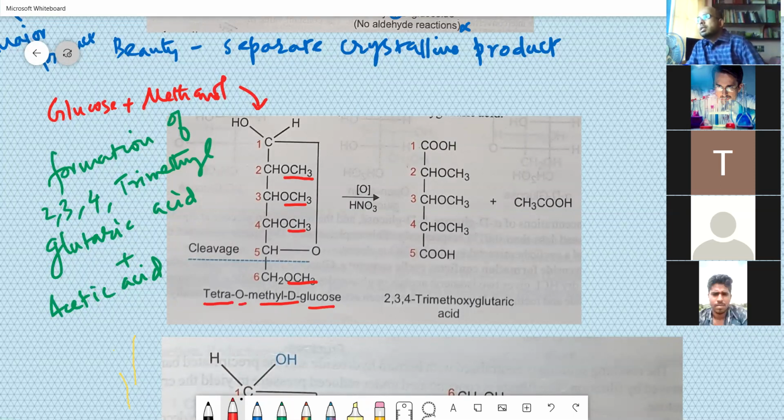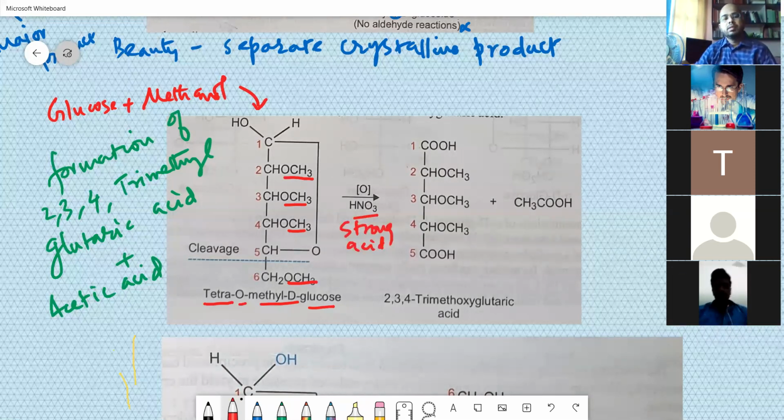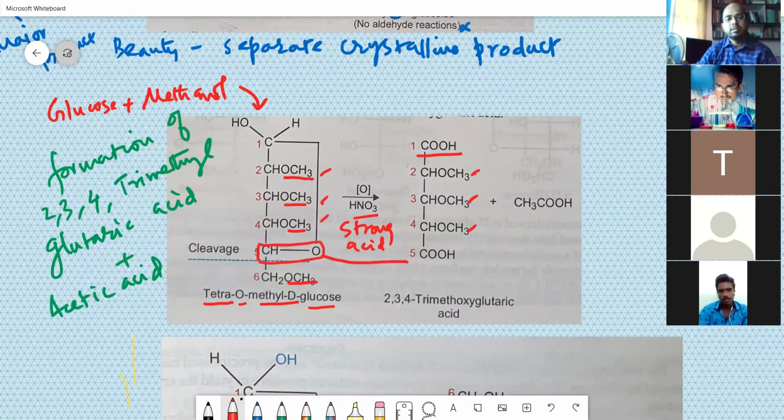So you can see the oxidation reaction here in the presence of strong acid. What has happened? This has been converted into COOH, and these three remain the same. 1, 2, 3, same. Here, this CHO is converted into an acid.